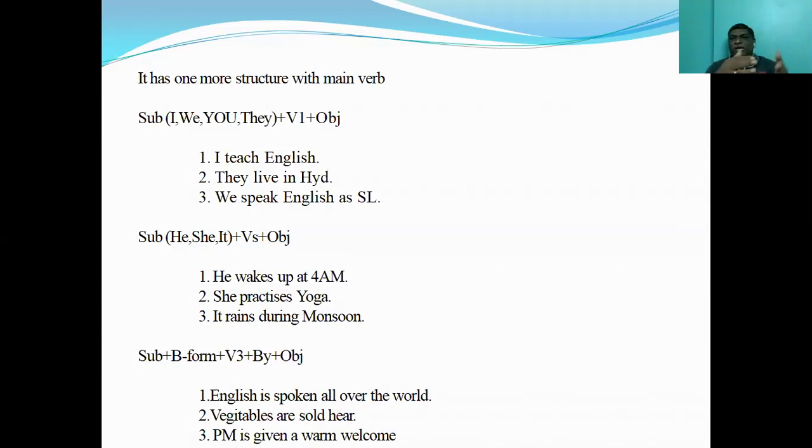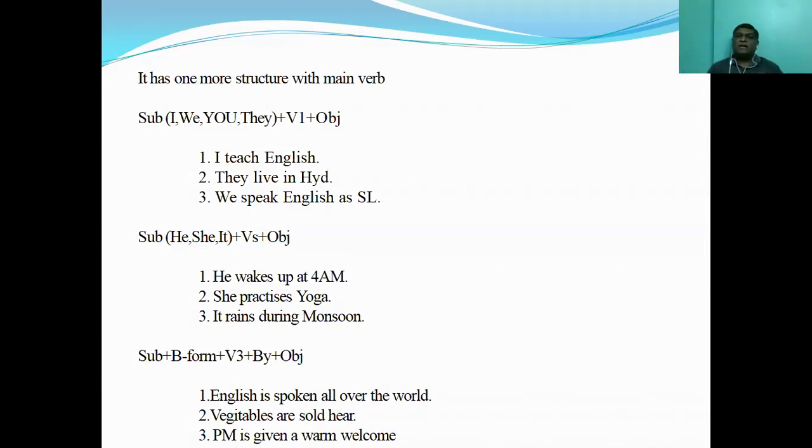Say, for example, you can look at some sentences. I teach. I teach English. They live in Hyderabad. We speak English as a second language. So here, when you are using I, we, you, they, for example, you know English. You come from a rural area. So whenever you are using all the plurals, you will use only V1 followed by an object.